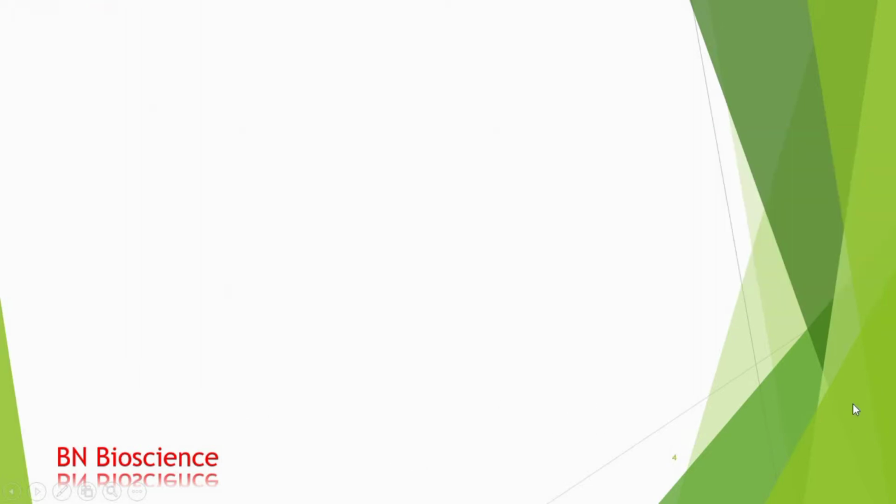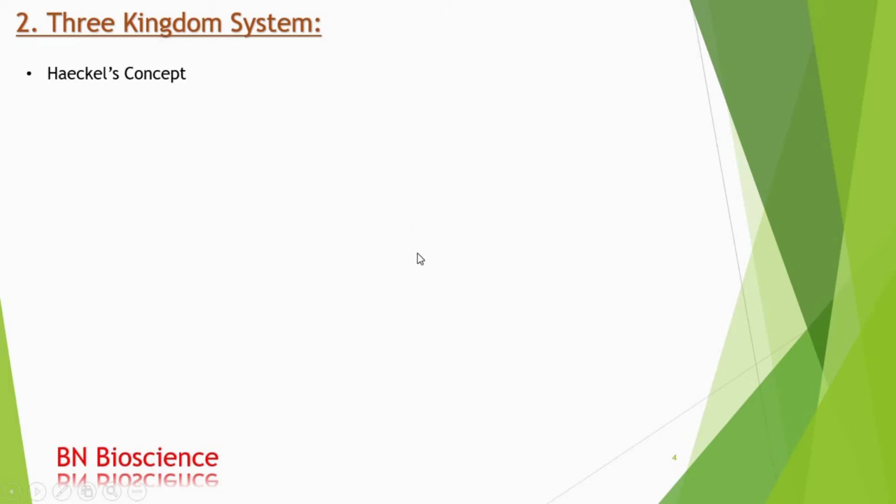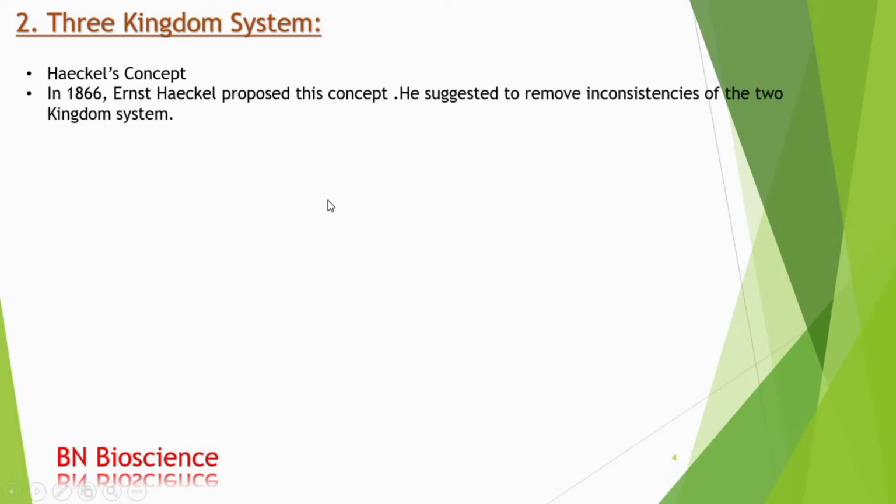Next, we'll discuss the 3 kingdom system. It is also called Haeckel's concept, as it was proposed by Ernst Haeckel in 1866. He suggested removing the inconsistencies of the 2 kingdom system by separating the microorganisms into a separate kingdom.